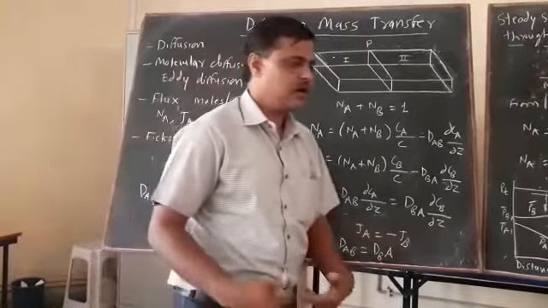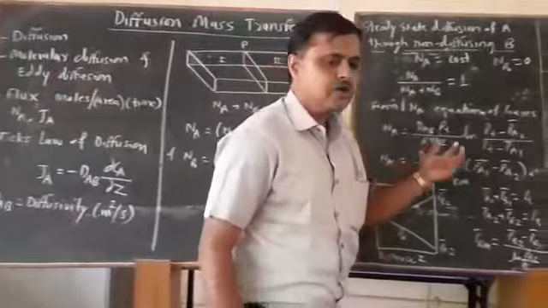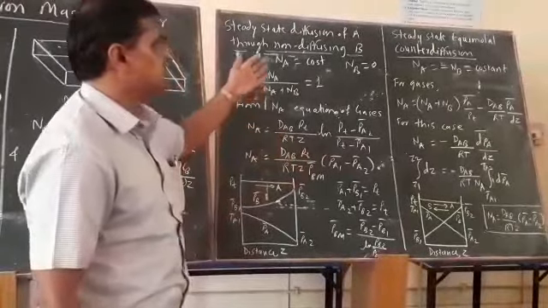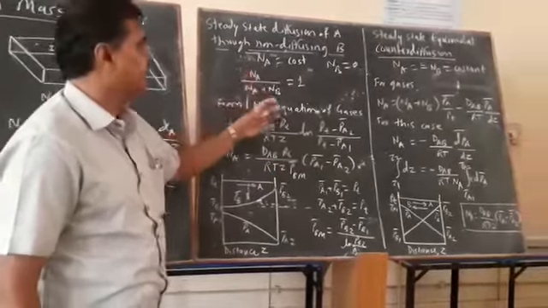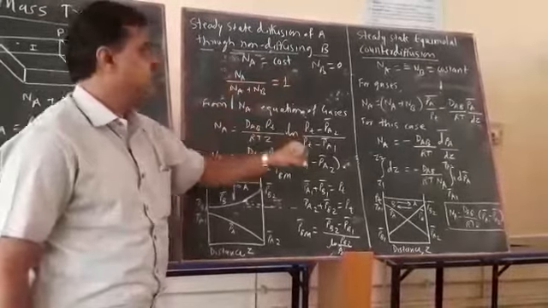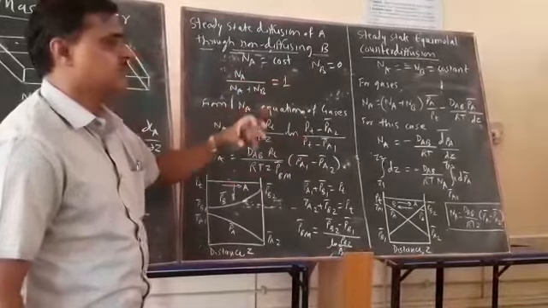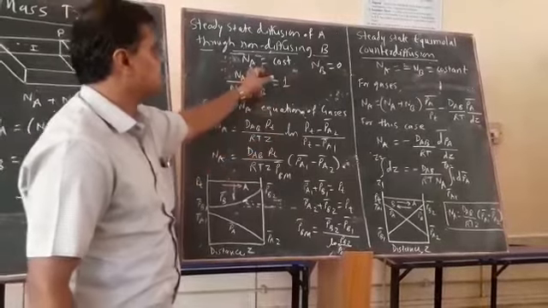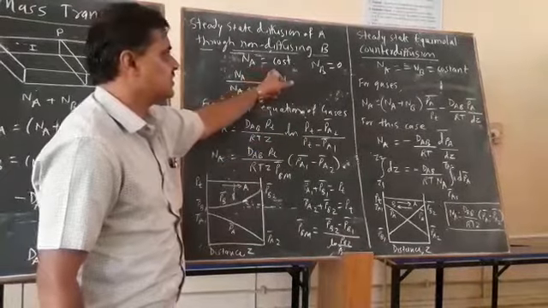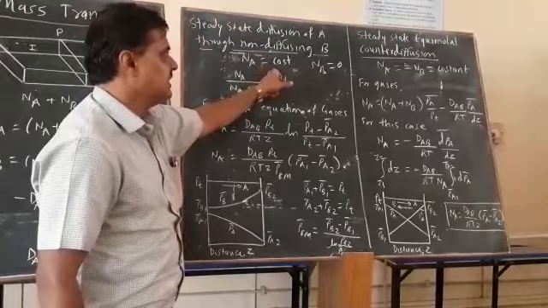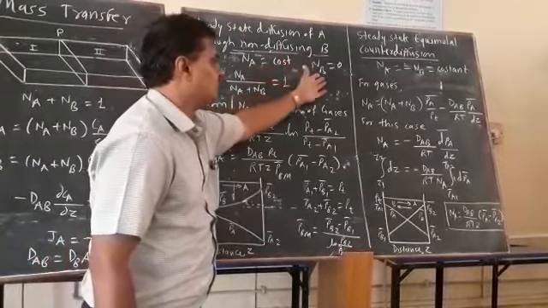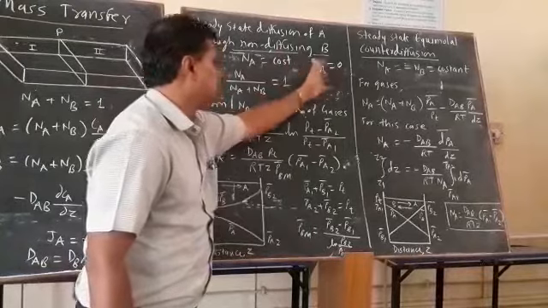Okay, now we talk about the two cases of diffusion. The first case is steady state diffusion of component A through non-diffusing B. Through non-diffusing B means A is going to transfer and B is stagnant. That means the flux NA is constant because of the steady state, and component A is going to be transferred, and NB, the flux for component B which is stagnant, is equal to 0.